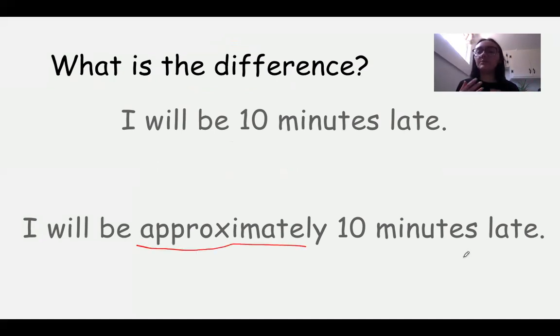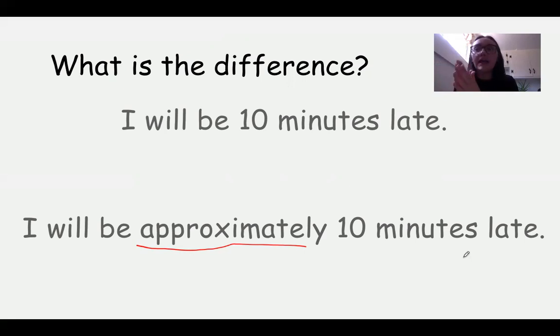Now, approximately can be used in the same way as about. I will be about 10 minutes late. But sometimes you'll hear this. Maybe your manager calls you and says, Angelique, I am so late. There was a delay on 700 East, and I'm driving my car and I'm stuck in traffic. I will be approximately 10 minutes late. What she's saying is, I will be about 10 minutes late. It could be more than 10 minutes, it could be a little bit less.